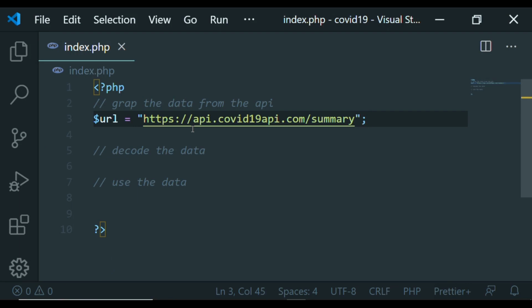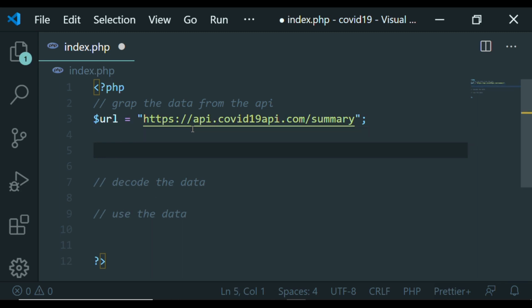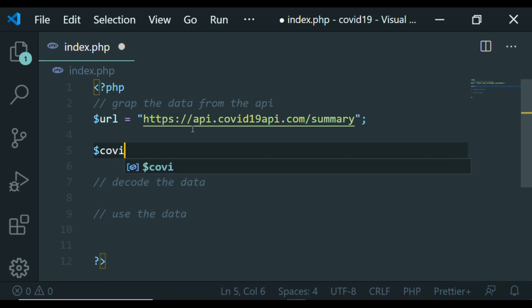Now the next thing I want to do is to what? Grab the data. So to do that, I'll create a new variable. I'll call it COVID JSON data. I think it's better. And I'll say is equals to.